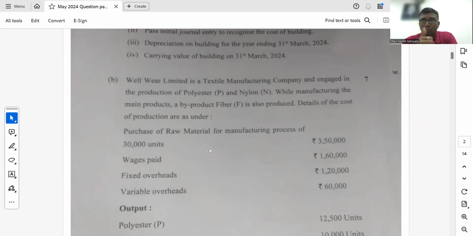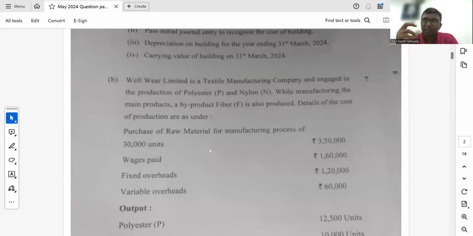So what are we supposed to do? First, you are supposed to take the total cost of manufacturing minus the byproduct NRV, the net realizable value. That is where it's tricky. They have used some words which I don't want to answer right now. Nothing to worry, we are going to wait a few days and clear each and everything. So you take the total minus the NRV of the byproduct. You are supposed to reduce it.